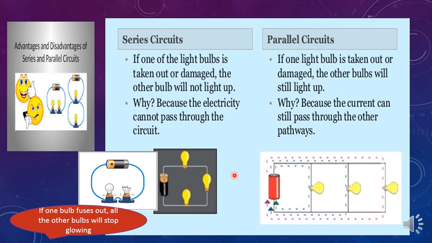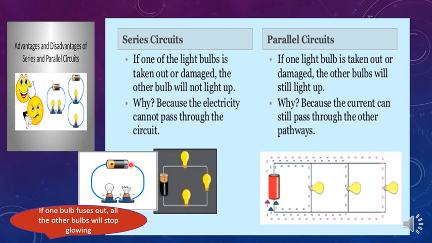But there is a disadvantage connected to this. Can you guess what it is? Okay, I'll tell you what it is. There are thousands or hundreds of bulbs, isn't it, when it is connected for decoration purposes. In that case, if one bulb fuses out, consider two bulbs in this example. Suppose one bulb fuses out, the other bulb will also stop glowing because the circuit becomes open. It will not be closed.